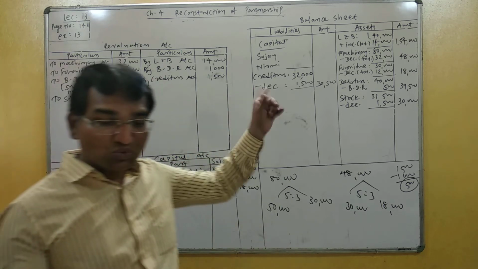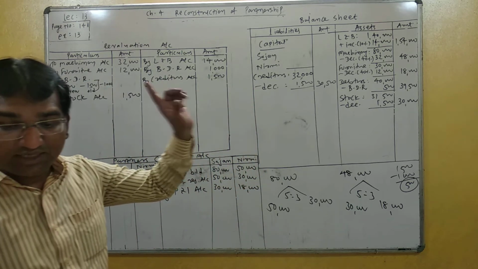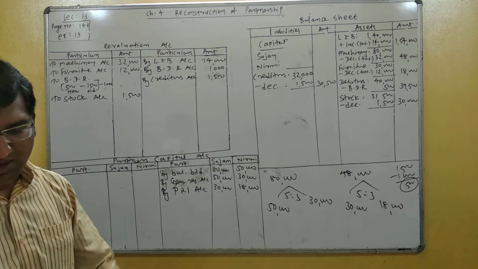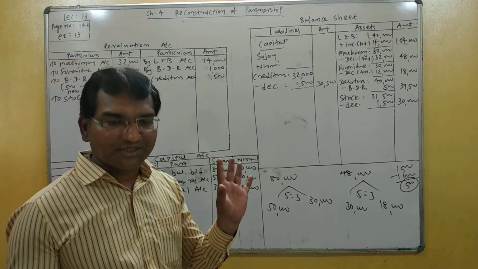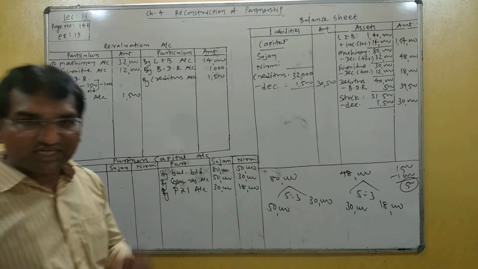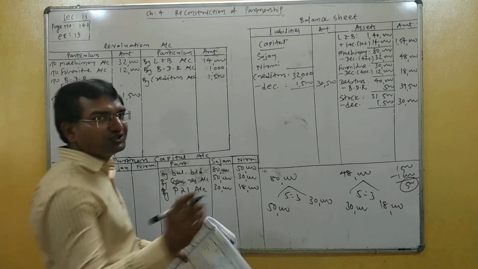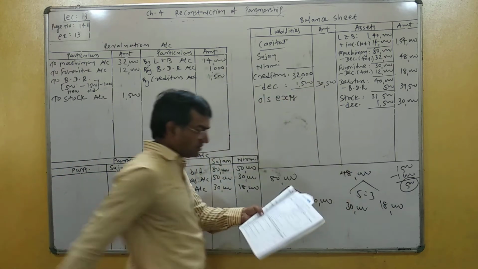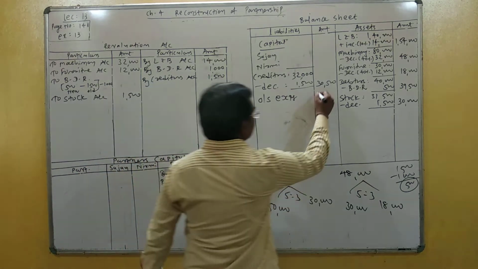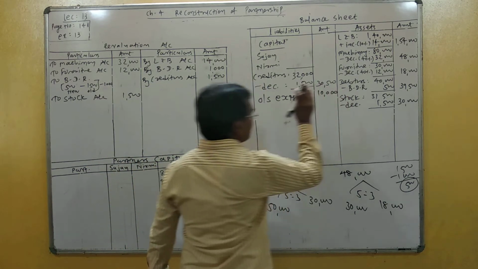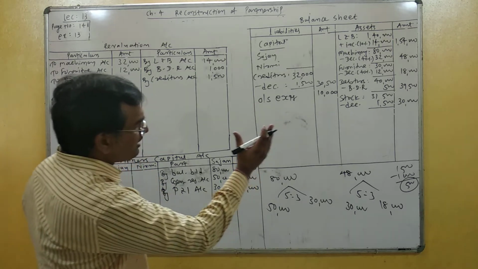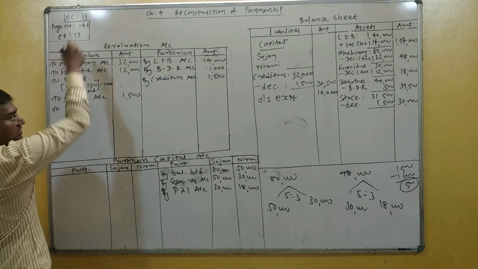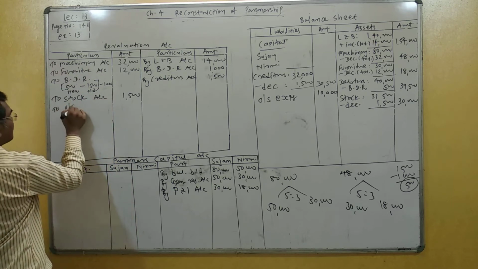Sixth adjustment, outstanding expense rupees 10,000 and income receivable 2,000. Both are unrecorded particulars. One is an asset, another is a liability. The unrecorded outstanding expense is on the liability side. It should be shown directly on the liability side. Outstanding expense amount 10,000. Liability side means left side, so it is immediately recorded on the left side of revaluation account. Left side outstanding expense